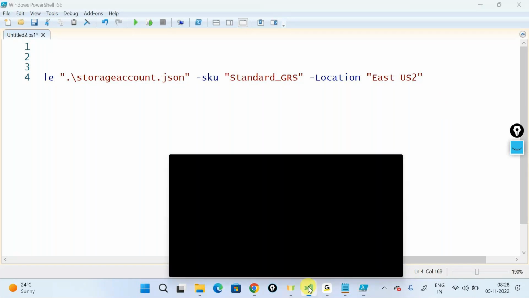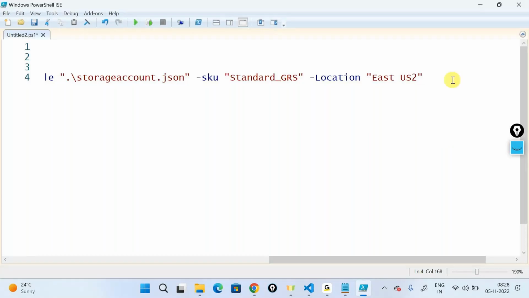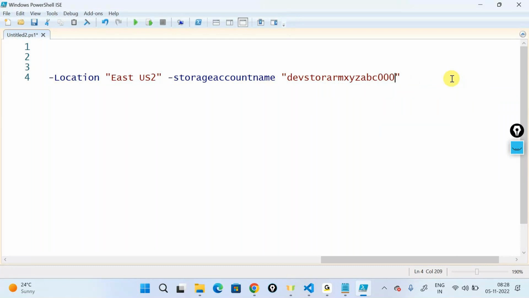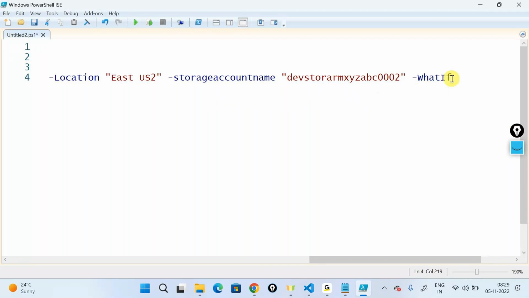So, for example, for that, I'll change the name to 002, or I can actually pass this name out here in the override section. I'll say hyphen storageAccountName, as it's a parameter, and I'm saying 002 right now instead of passing 001. So I'm overriding it. Instead of going in the Azure portal, where you had that particular override right in the portal, in PowerShell, I'm overriding it using a command line, and I'll say hyphen WhatIf. I'm giving one more additional parameter that says what happens if I do this deployment, or what happens if I run this command.